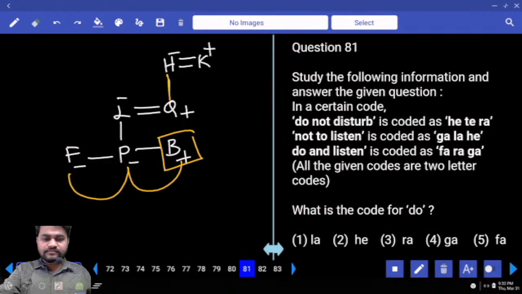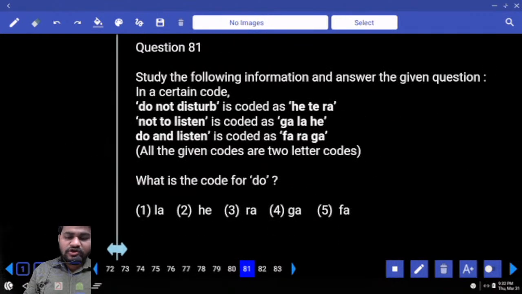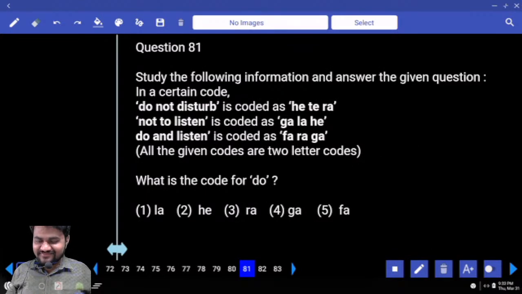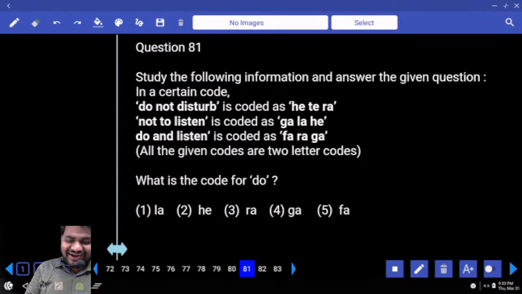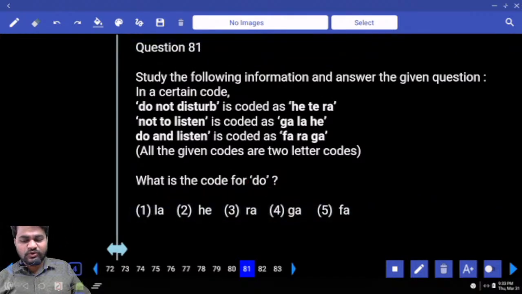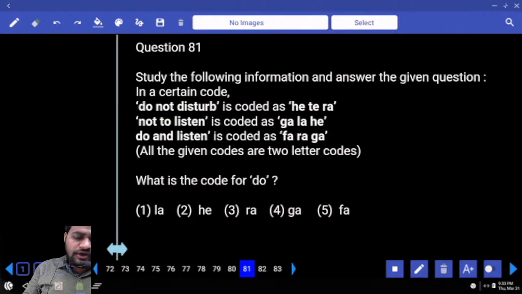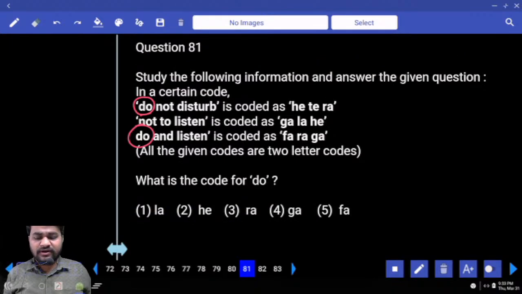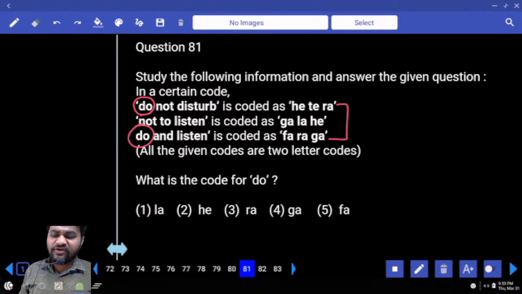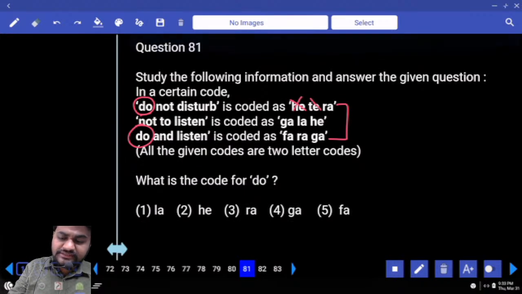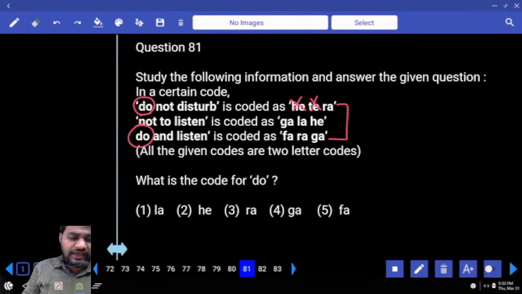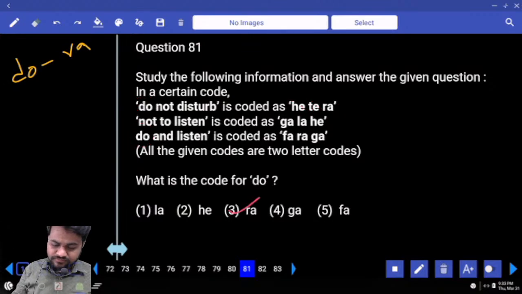Next. Do not disturb. Question. What is the code for do? Let's go for direct coding. Do is there in first statement and it is also there in third statement. So we need to identify the common term. He is not common. Next, T is not common, hence RA. So do is coded as RA, option 3.